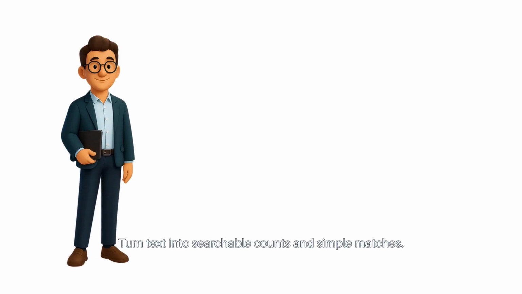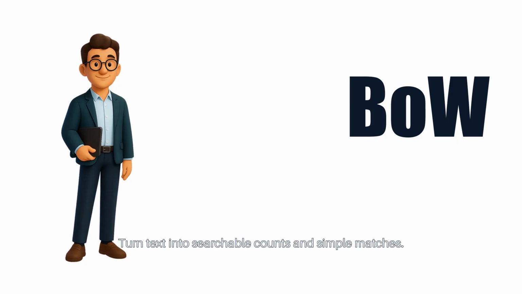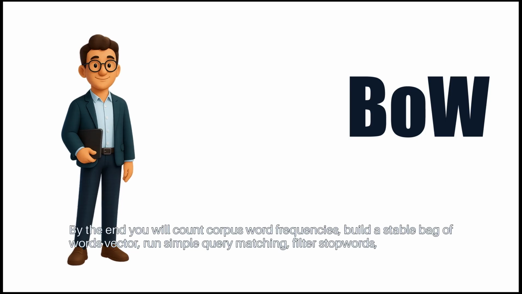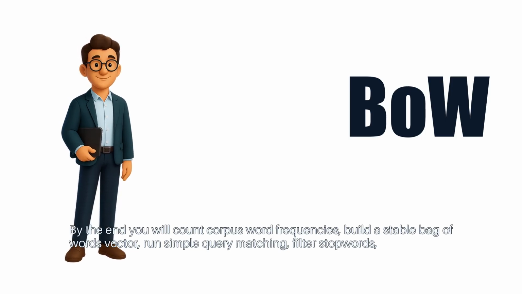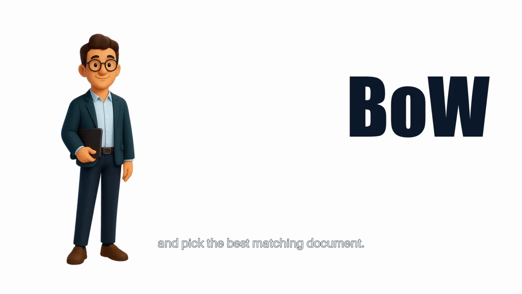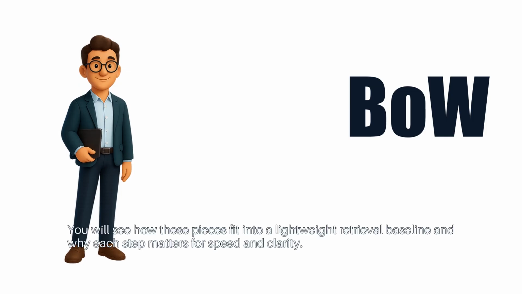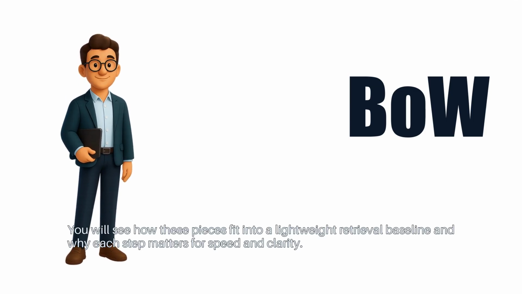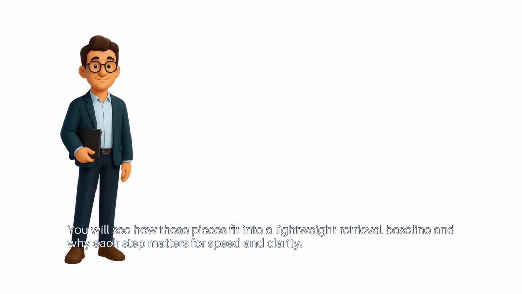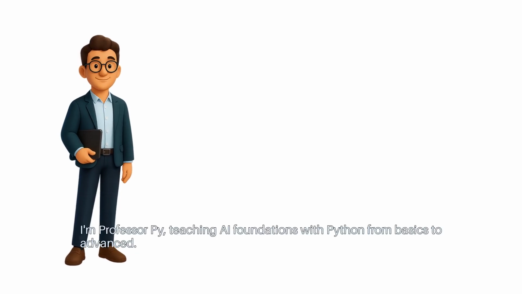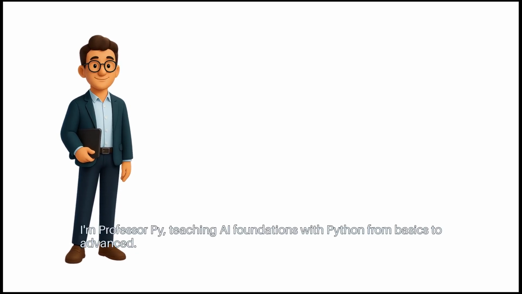Turn text into searchable counts and simple matches. By the end, you will count corpus word frequencies, build a stable bag of words vector, run simple query matching, filter stop words, and pick the best matching document. You will see how these pieces fit into a lightweight retrieval baseline and why each step matters for speed and clarity. I'm Professor Pi, teaching AI foundations with Python from basics to advanced.